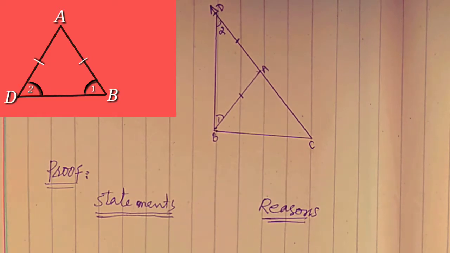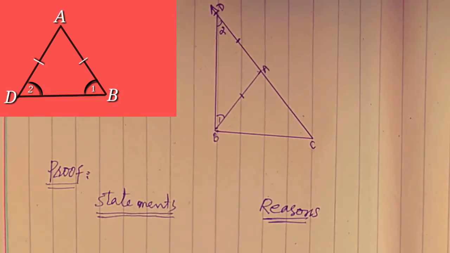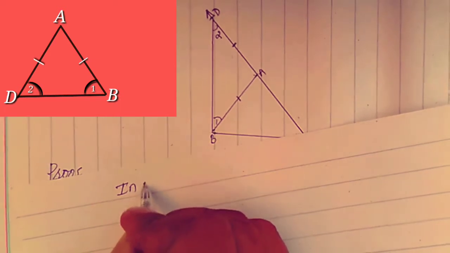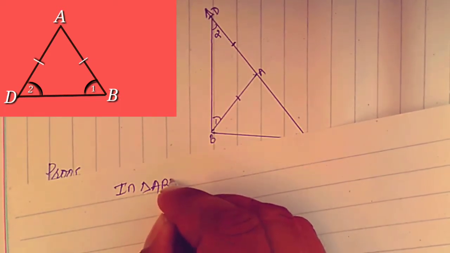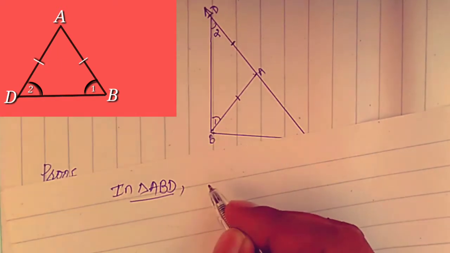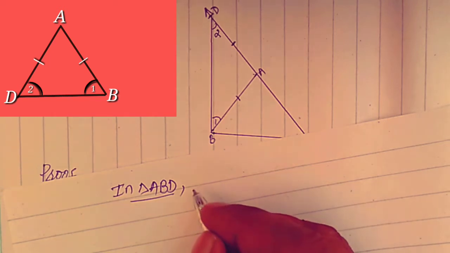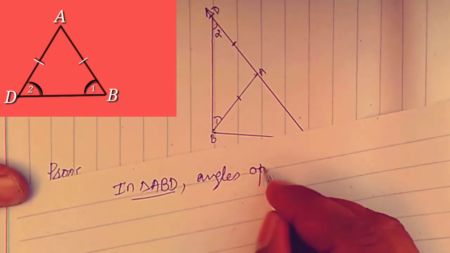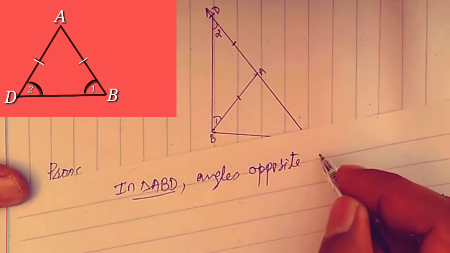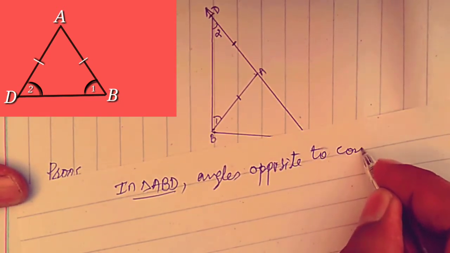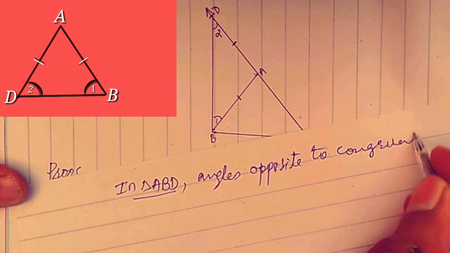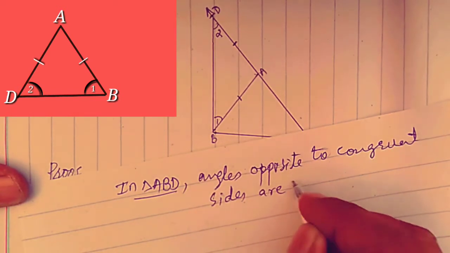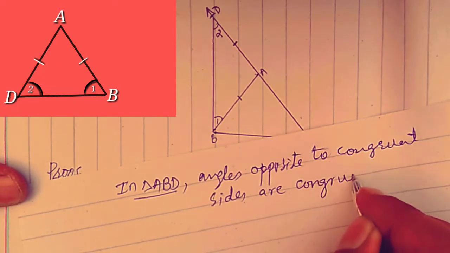For statements and reasons: in triangle ABD, angles opposite to congruent sides are congruent.